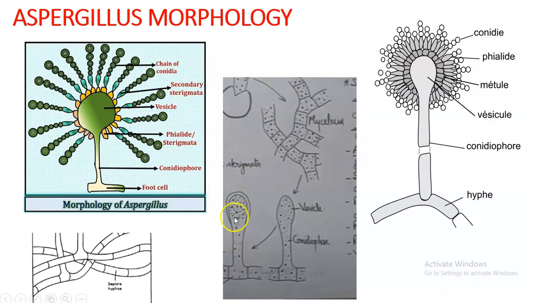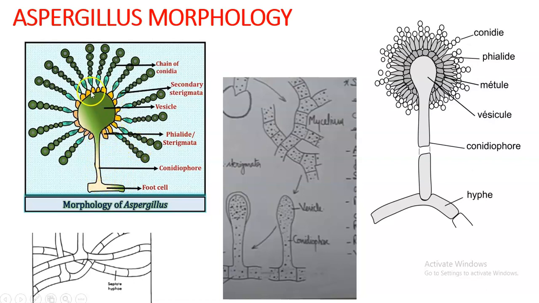Okay, so on the top of this vesicle there will be the formation of conidia like this. Because of the function of this particular branch to carry conidia, it is known as conidiophore. So it is arising from the modified cell known as foot cell of the mycelia, and it has a spherical head. That is called a vesicle, within which there will be many nuclei and lots of protoplasm. So this is the general morphology of it. Now we will go on to see the remaining area.